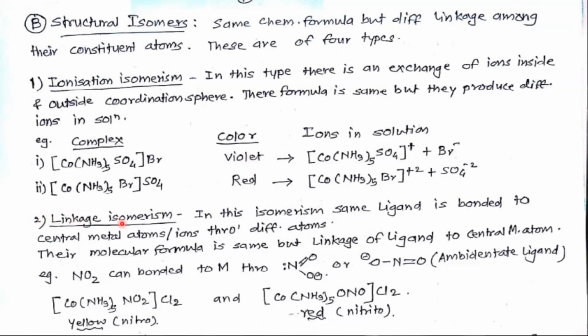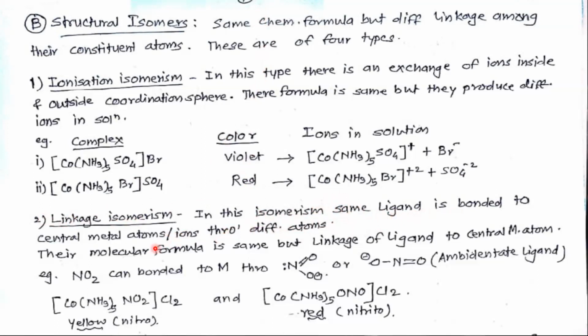Second, linkage isomerism. In this isomerism, the same ligand is bonded to the central metal atom or ion through different atoms. The ligand is the same, but it is bonded to the central metal atom through different atoms. This isomerism tells us about the ambidentate ligand.